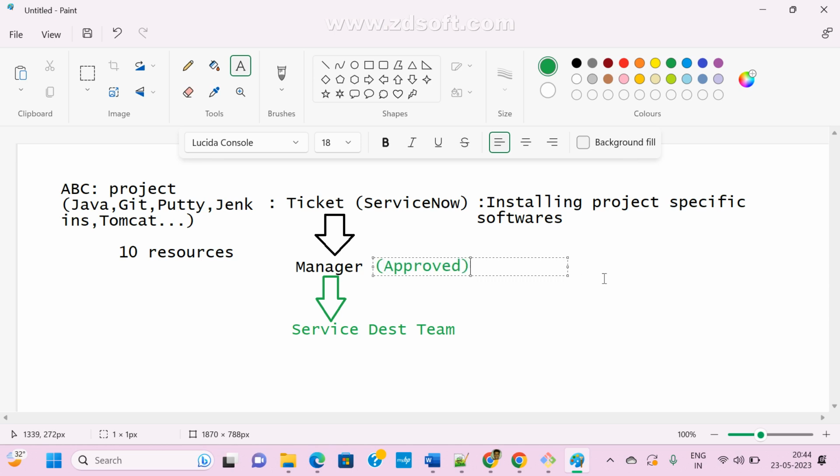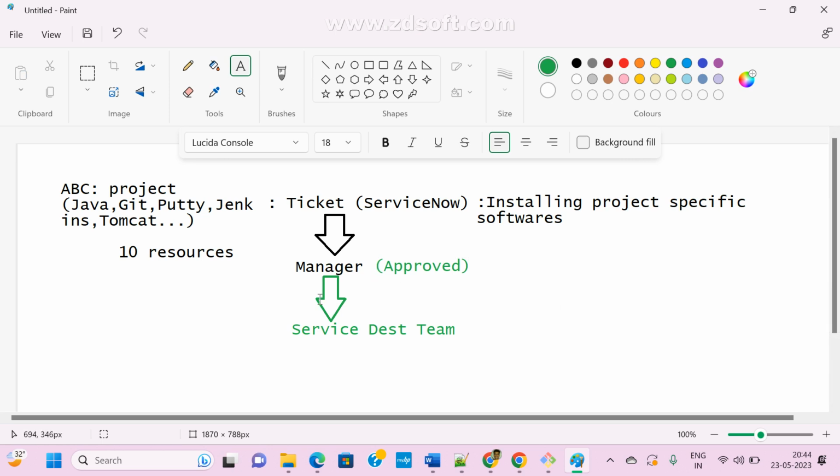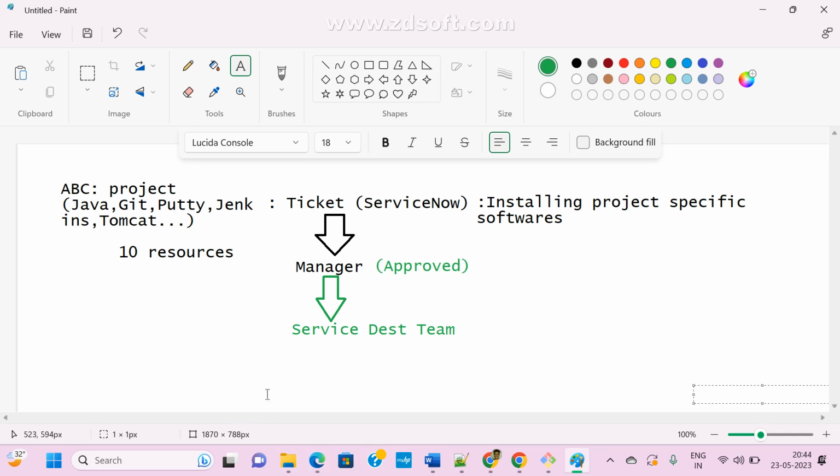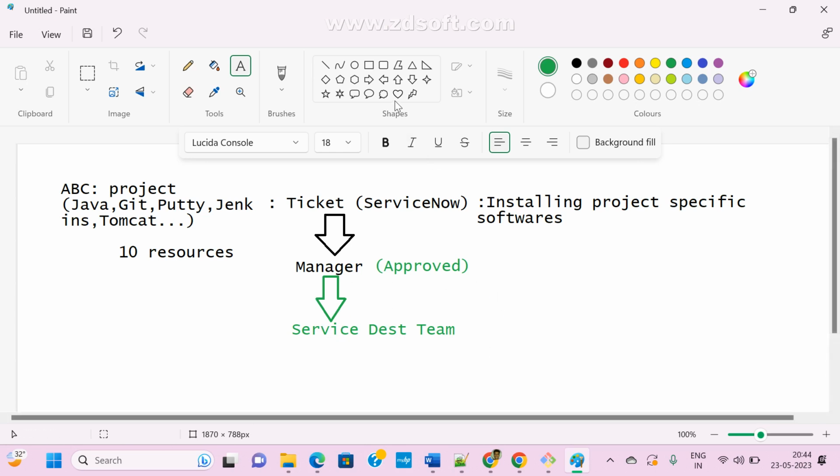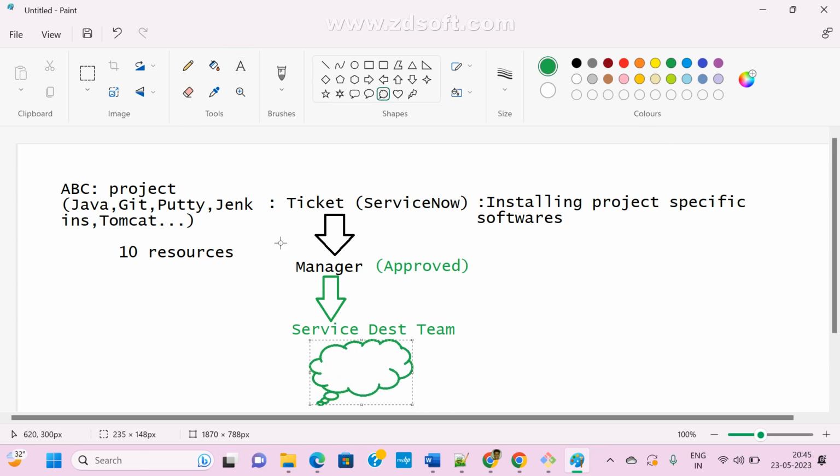The manager knows which project you are in and what software you need, so he knows everything. Once the manager approves, the ticket goes to the service desk team, the admin team. They will directly come to your machine and install all the packages you want. So this is the process.